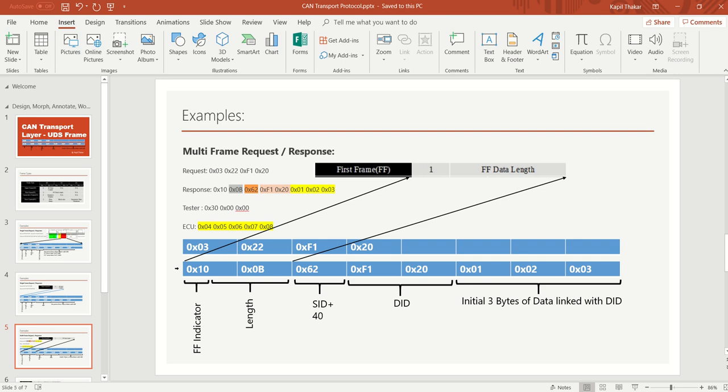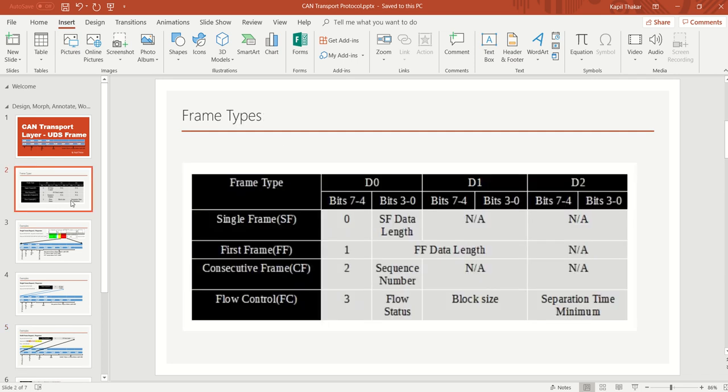Okay, so how can we make sure that, whatever the first frame, if we continuously send the other frames, the tester is okay with the other bytes of other frames to be sent? For that reason we have flow control as a type of frame. So that's why we need to send a flow control. So let's talk about the flow control in our case.